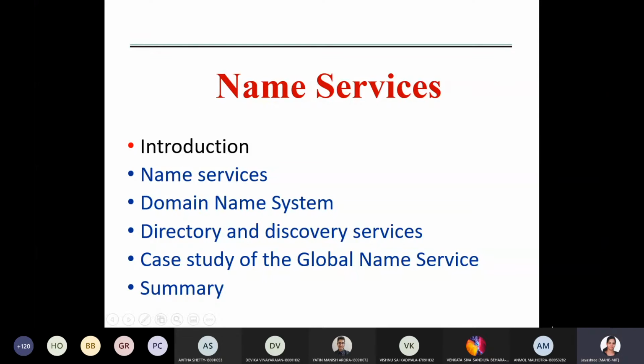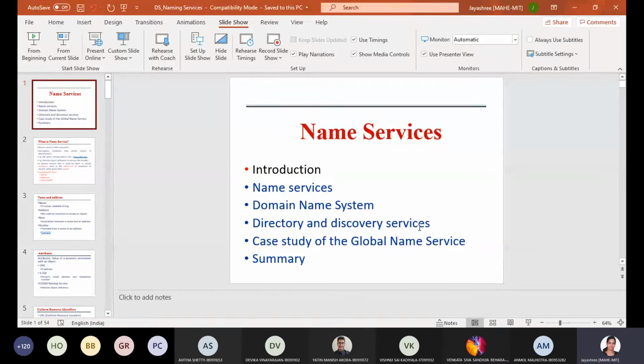Next chapter. This chapter, you people know what it is already. It's all about your name services like DNS, everything. It's a very easy chapter from this unit. So distributed file systems and name services will make one unit here, together.